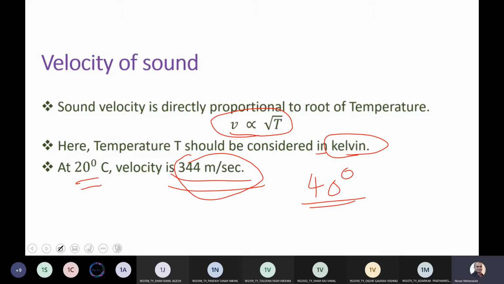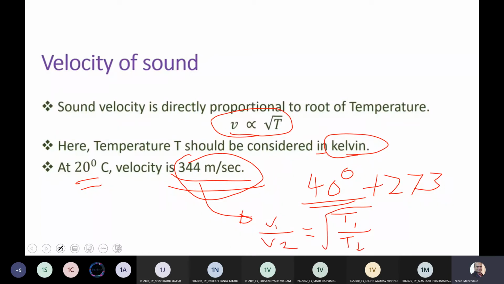The first thing you have to do is convert it to degrees Kelvin by adding 273 to it. Similarly, you can calculate the original T1, which is proportional to V1. The value is this, and the T1 value is 20 plus 273. Then if I take a ratio, the new velocity V2 can be given by the new temperature T2, provided you take the root of both.